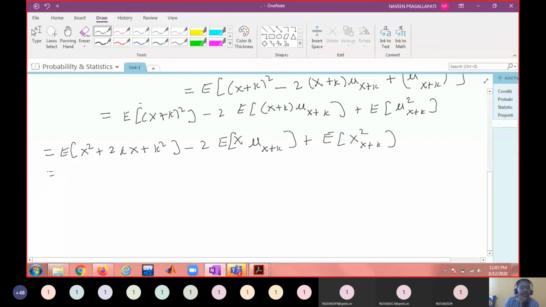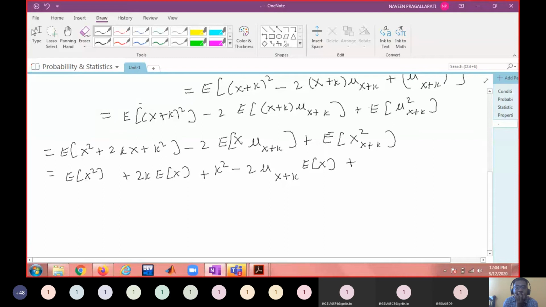So this is expectation of x square plus 2k into expectation of x, plus expectation of a constant is the constant, minus 2 into mu x plus k into expectation of x, plus expectation of